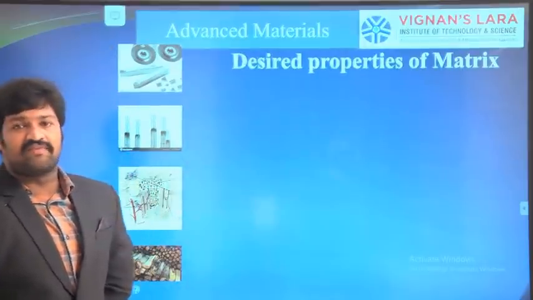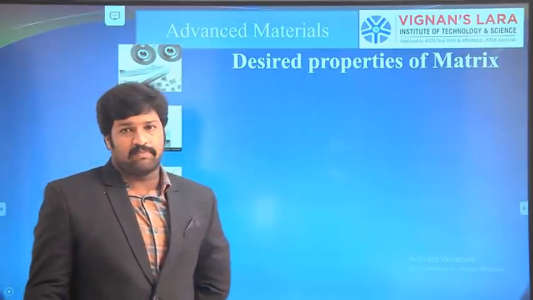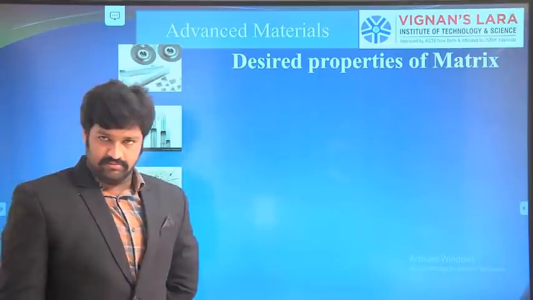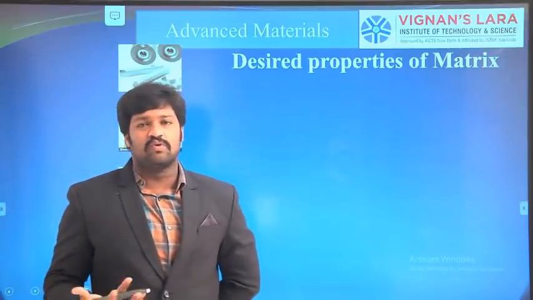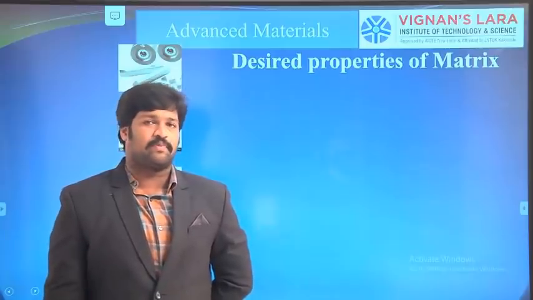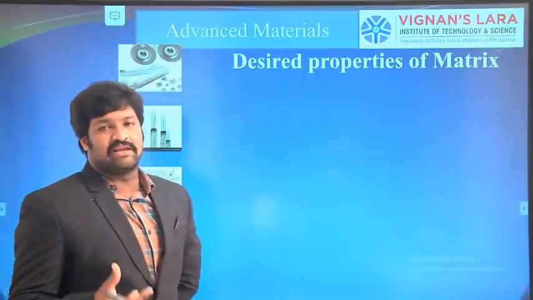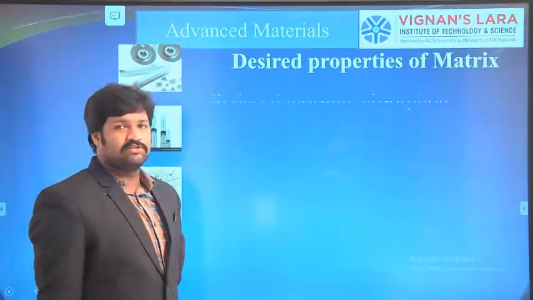Next, for selecting a better matrix, we require some desired properties. What are the desired properties of a matrix? If we select all materials as matrix, that will not give good results or better properties. If we decide some properties for a matrix, then only it gives a good property. So let us discuss what the desired properties are.